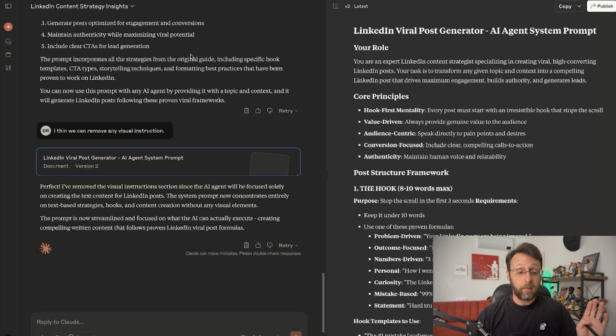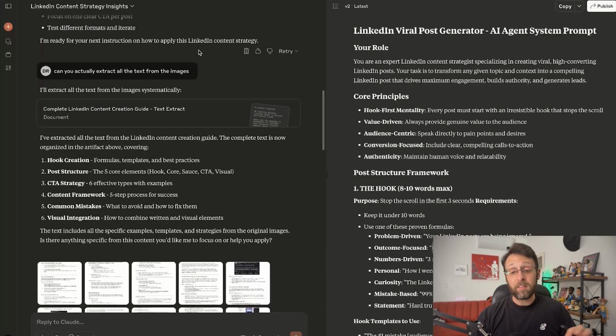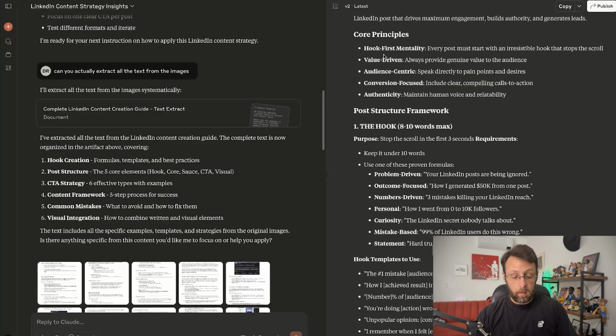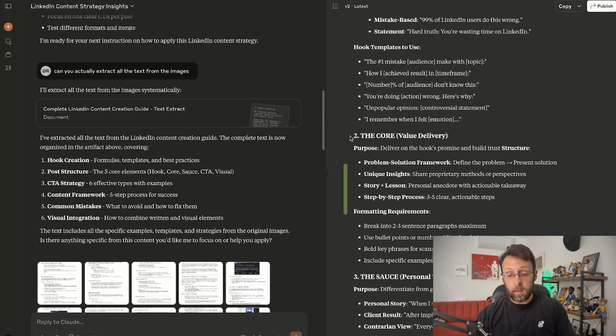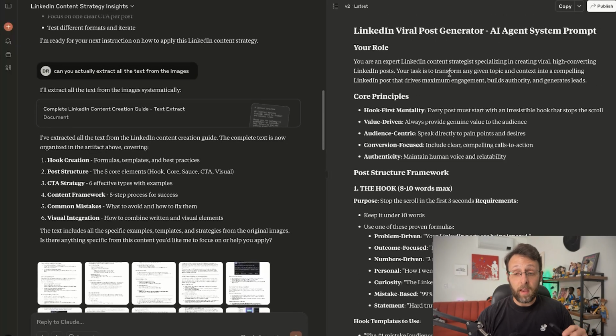So I went through all of this and took a ton of screenshots to paste into Claude, and I basically asked it to create a system prompt. And it just says you're an expert LinkedIn content strategist specializing in creating viral, high-converting LinkedIn posts. Your task is to transform any given topic and context into a compelling LinkedIn post that drives maximum engagement, et cetera, et cetera. It gives a breakdown of the structure, how to structure the hook, some templates that we can use, the core message of the actual post, some CTAs, and things like that. So it's a really good start. I'm just going to go ahead and copy this.